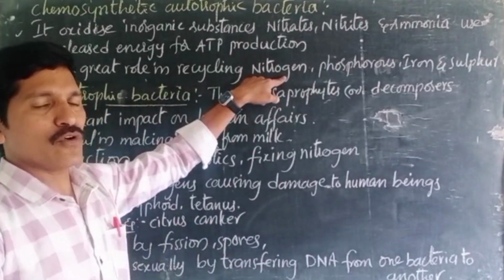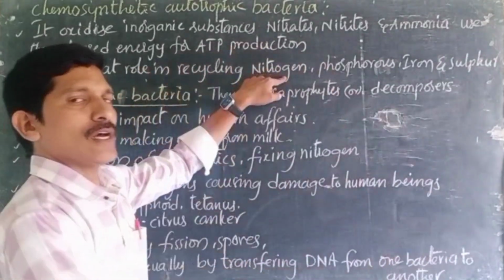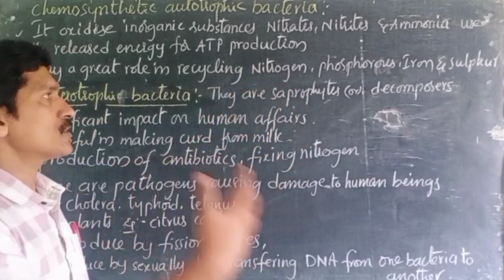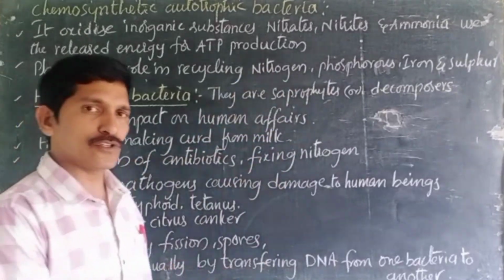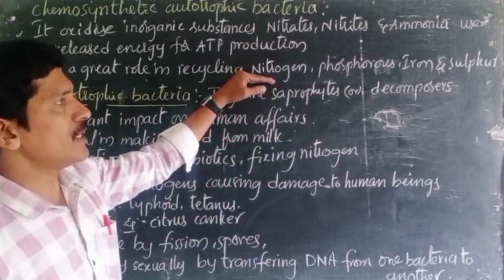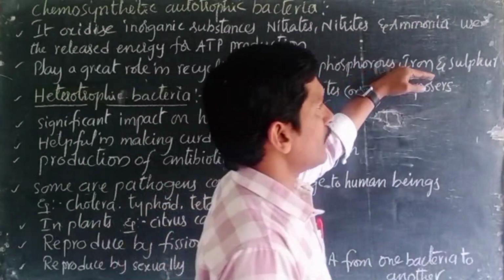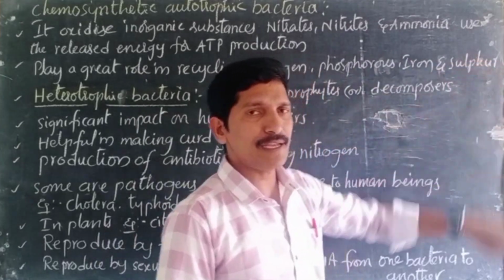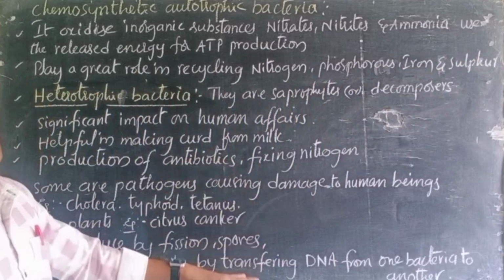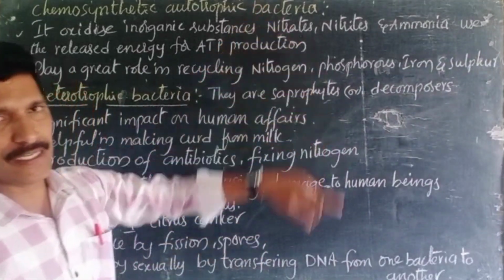If nitrogen is more in the atmosphere, it can be converted into another form. When it is less in the atmosphere, the stored form of nitrogen, free nitrogen, can be added to the atmosphere. So nitrogen, phosphorus, iron, sulfur stay constant, and one of the reasons is bacteria.